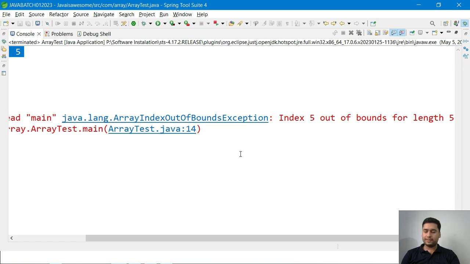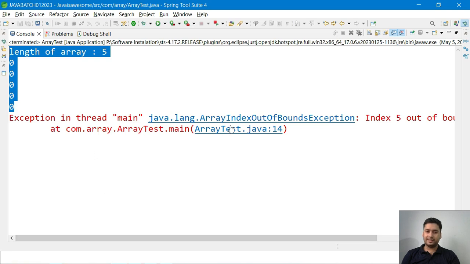What do you mean by array index out of bounds exception? It means that for the array you have created, that index is not available, so it is out of bounds. The index 5 is out of bounds; it does not exist for length 5. It's clearly saying that.